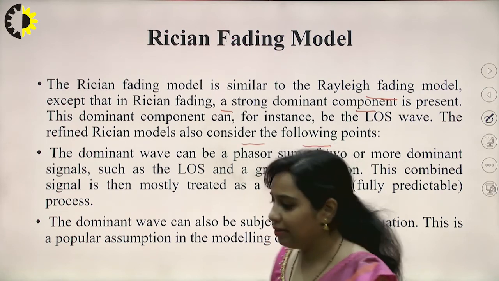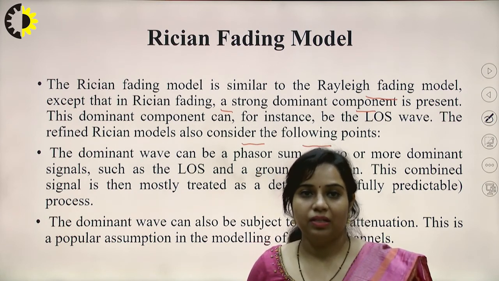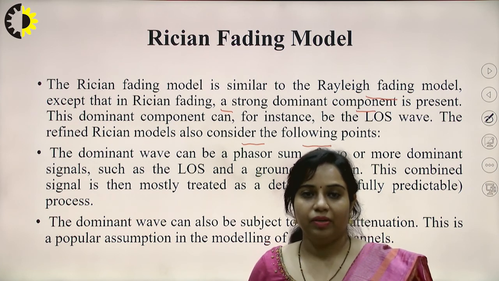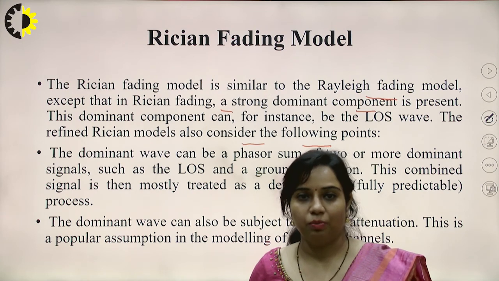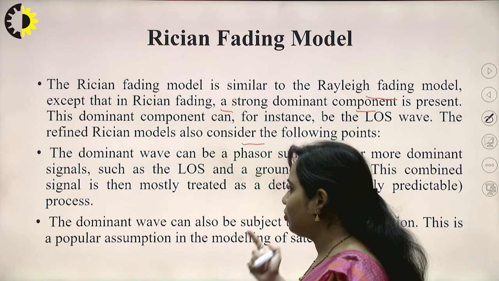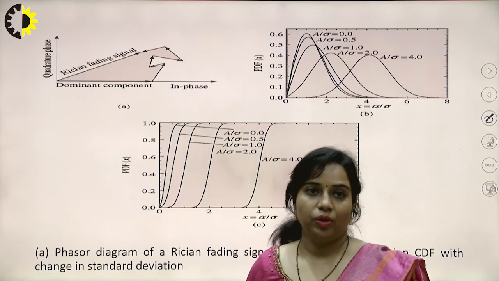So basically there is a similarity between the Rician fading and the Rayleigh fading model, but there is a strong dominant component present in the Rician channel, and that may be a line of sight wave. With these two points we can consider the updated version of the Rician model.